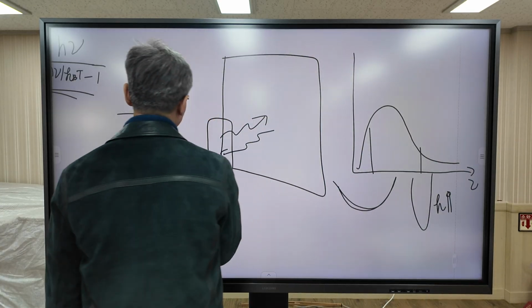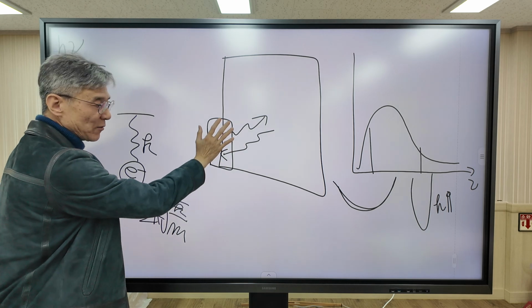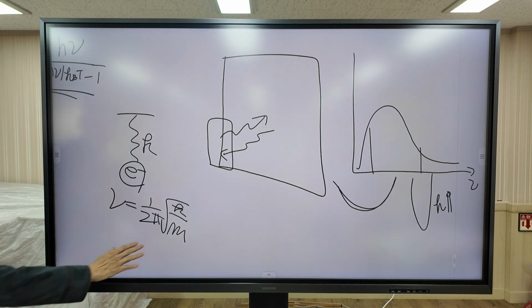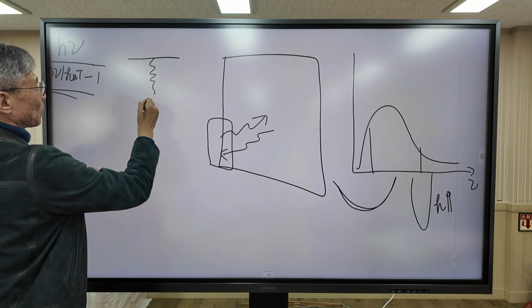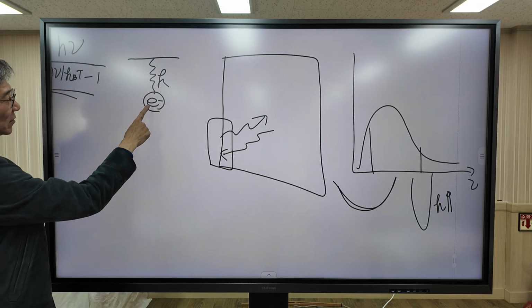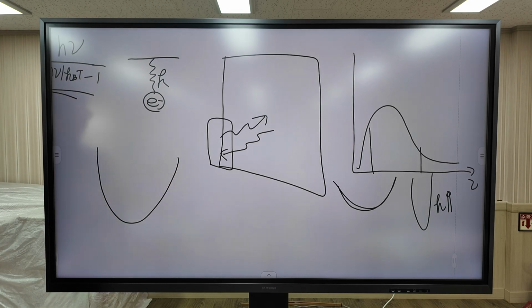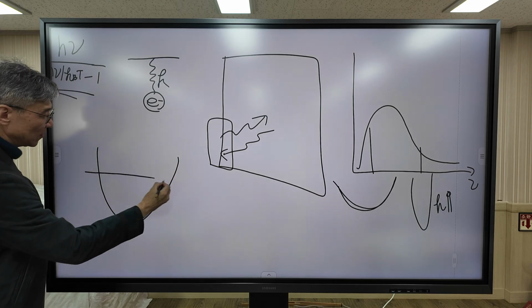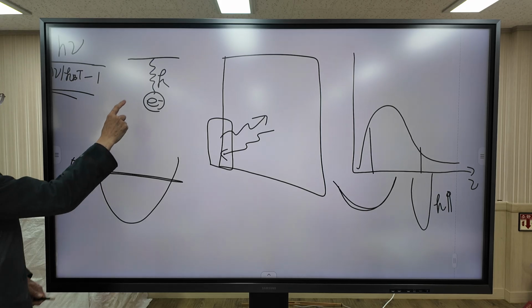This is a physical model of these cavity walls. So the potential of this electron looks like this, just a harmonic oscillator. Let's say this is the total energy of this oscillator.